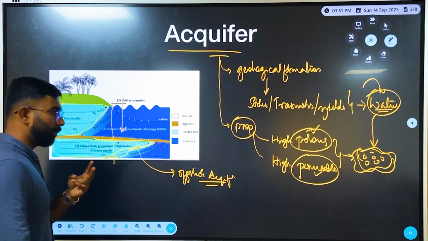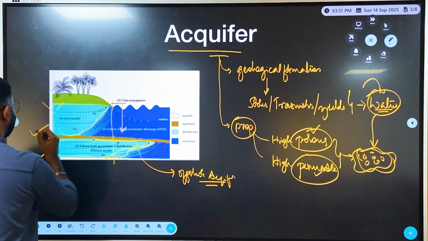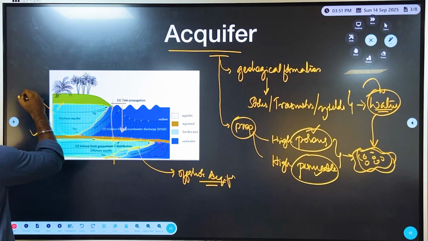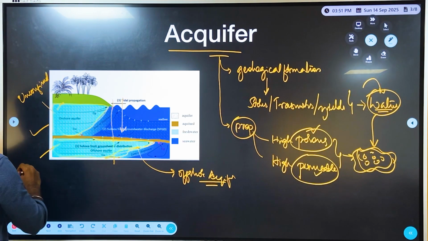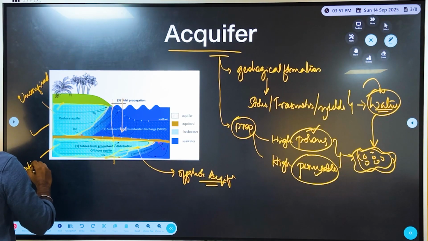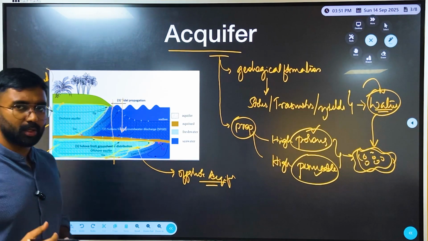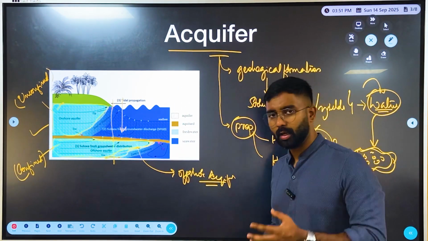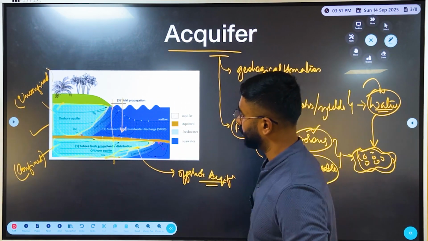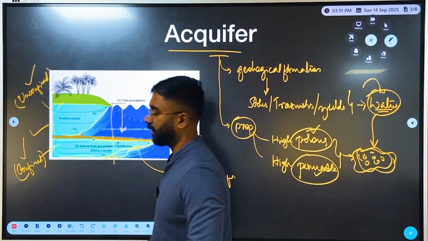And there are two important types of aquifers that is also important. One is the unconfined aquifer, another one is the confined aquifer. Of course, these things are very important from the examination point of view. Let's say there is a question about an aquifer or even an offshore aquifer, you have to know all these details, right? So one is the unconfined aquifer, another one is the confined aquifer.